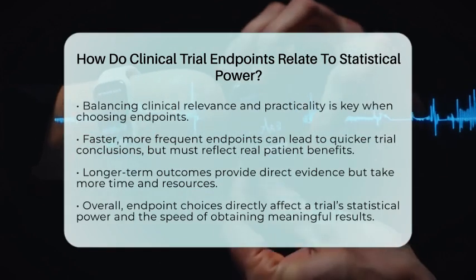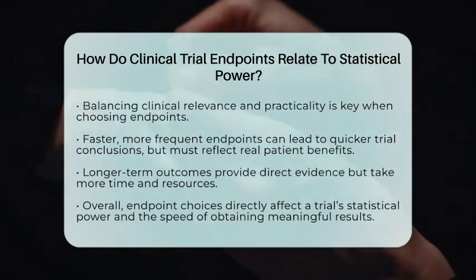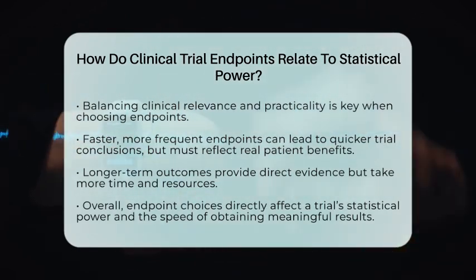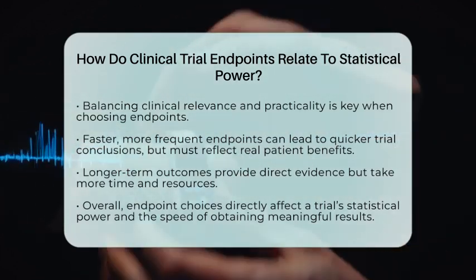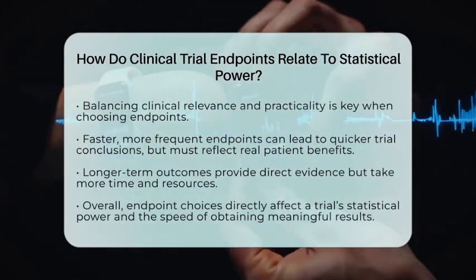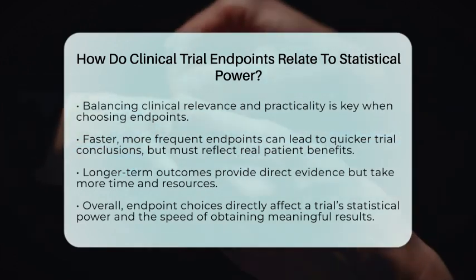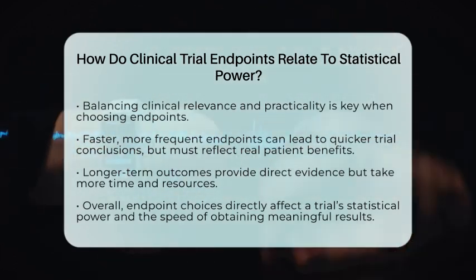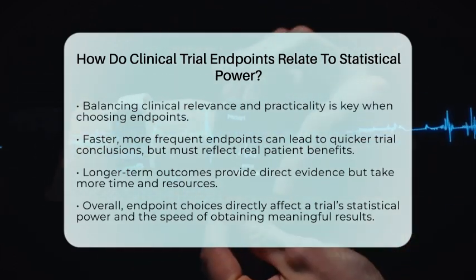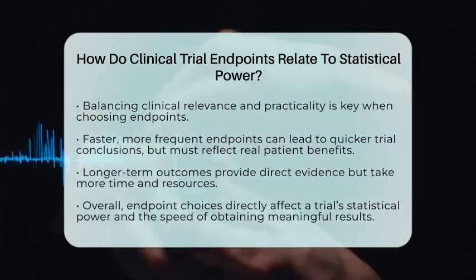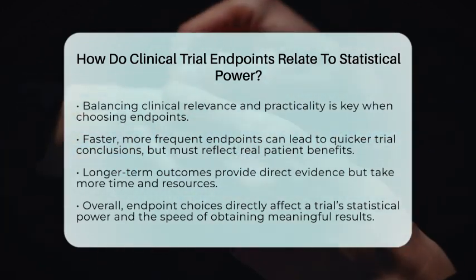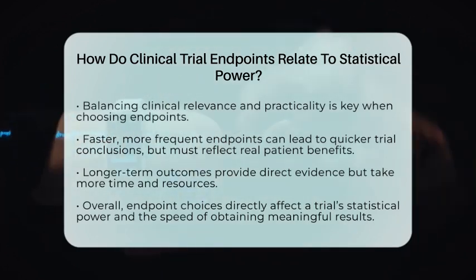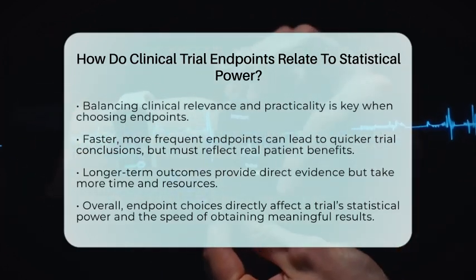To sum up, clinical trial endpoints define what outcomes are measured, and these choices directly influence the statistical power of the study. Endpoints that happen more frequently or sooner give the trial a better chance to detect treatment effects within a set time and number of participants. This relationship guides how trials are designed and how quickly patients can learn if a new treatment is effective.